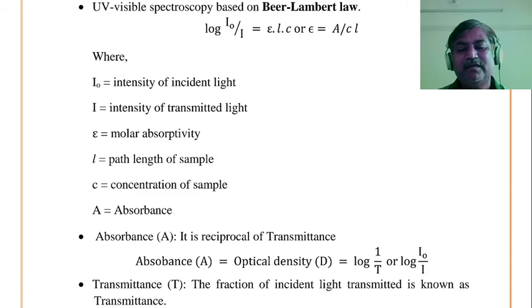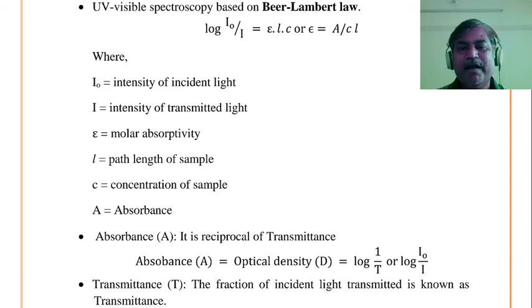Transmittance can be calculated from the intensity of transmitted light. Is it right? So absorbance, capital A, is nothing but the reciprocal of transmittance. Absorbance is also called optical density, capital D, and absorbance is equal to the logarithm of the reciprocal of transmittance, or the log of I0 upon I.